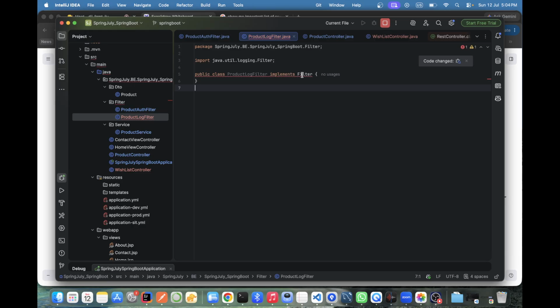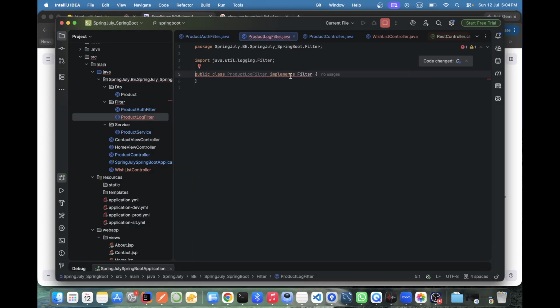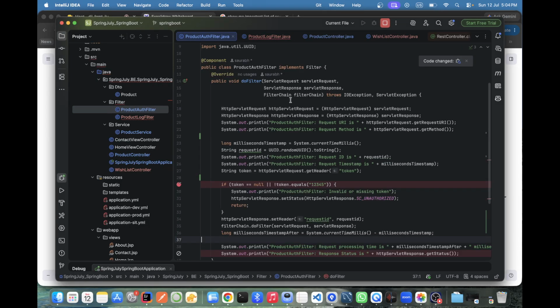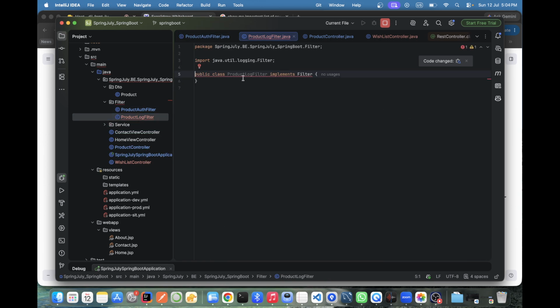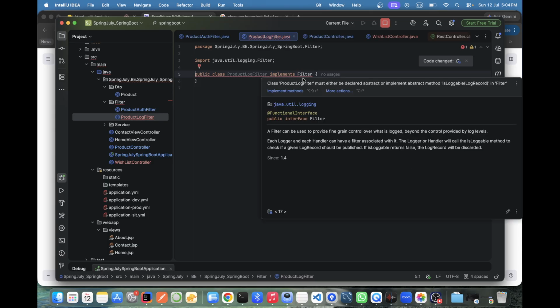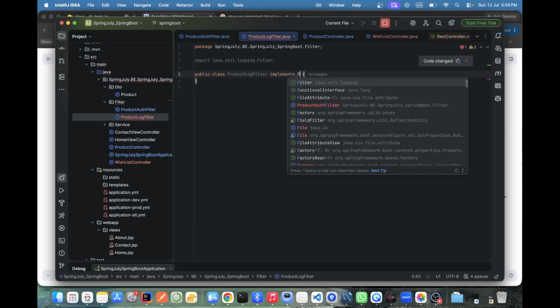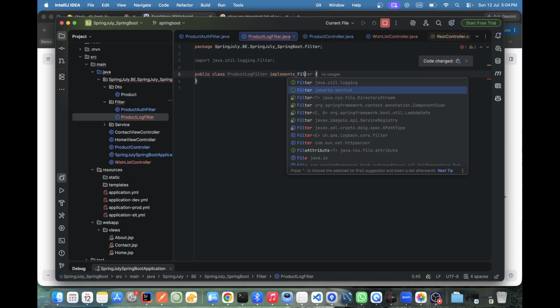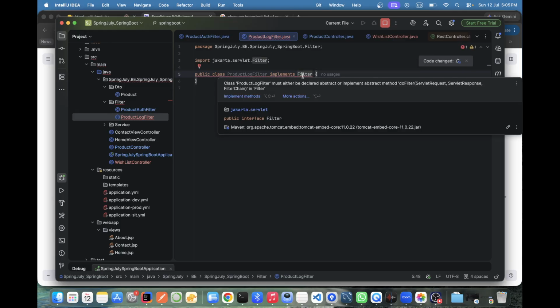Once again, it's not coming. Do logger. Am I doing something wrong? Do filter, why is it not coming? Public class. Oh yeah, I told you. We need to implement the servlet one. Remember yesterday I explained we have multiple filter names. Yes, we need to implement the servlet one. Now the 3 methods will come.